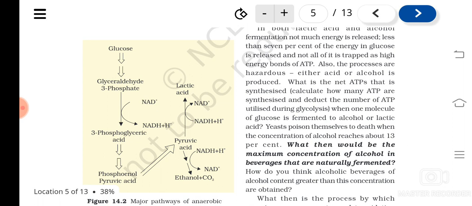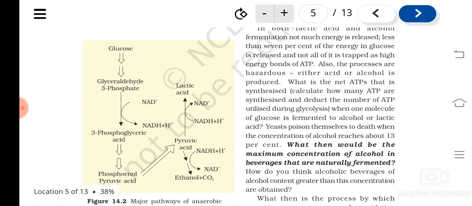Now these compounds, especially alcohol and acid, are dangerous to the cells. When cells undergo this kind of respiration, they produce alcohol or lactic acid.